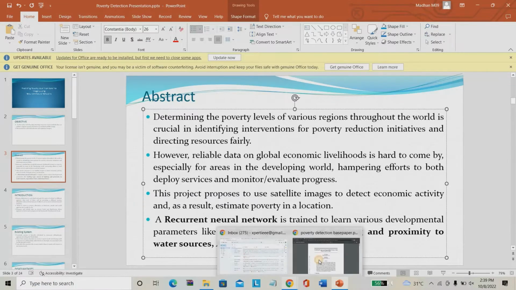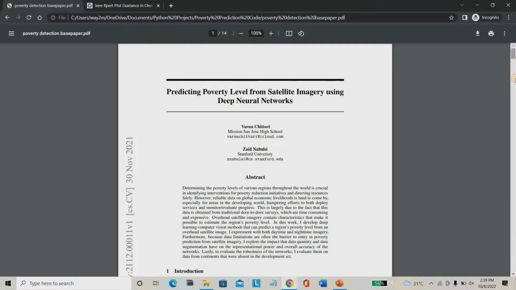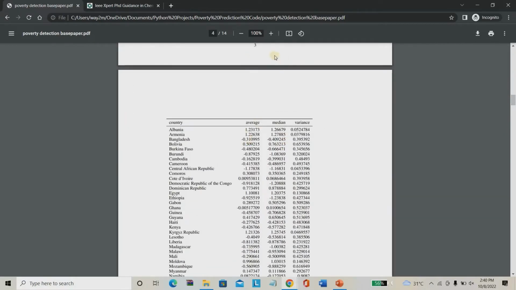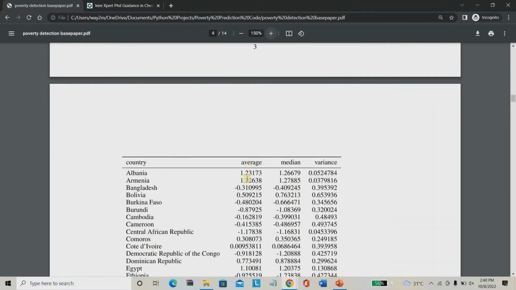You may say this is completely difficult and it won't give you an accurate result. You have to see the paper. They have already completed various places in the existing system itself. They predicted the Bangladesh poverty rate as minus 0.31, but the actual Bangladesh poverty rate is minus 0.40. Nearly both are the same. You can compare with Albania also.